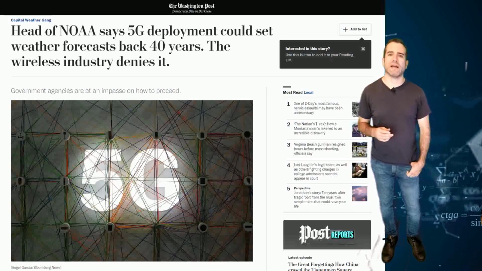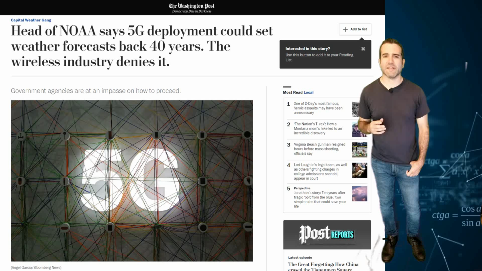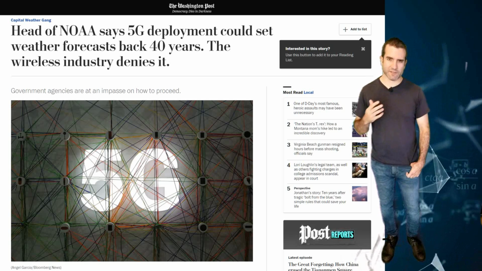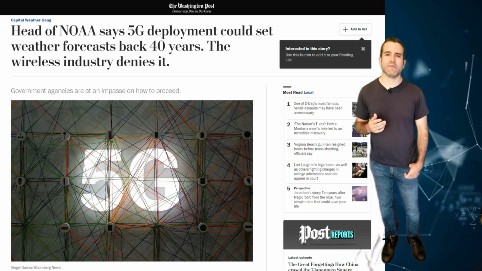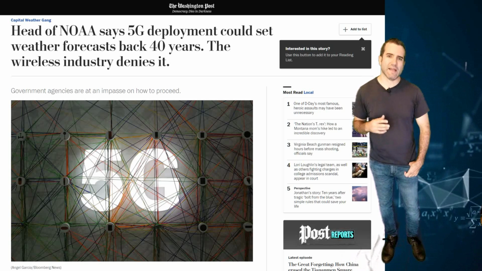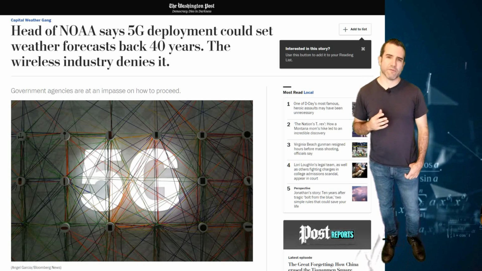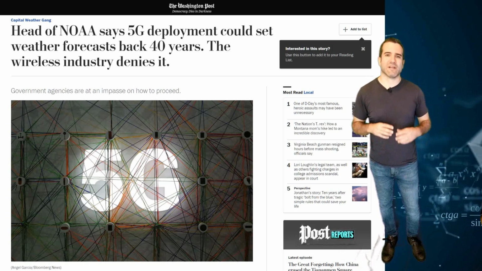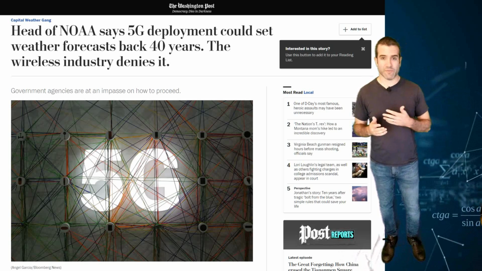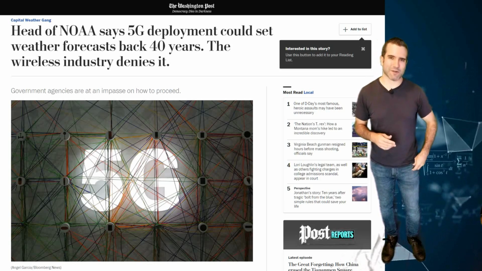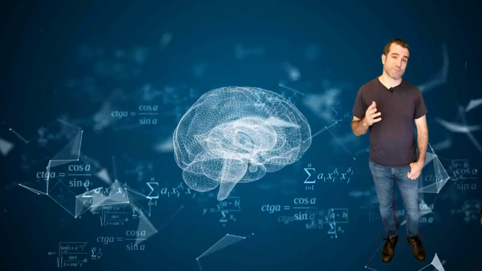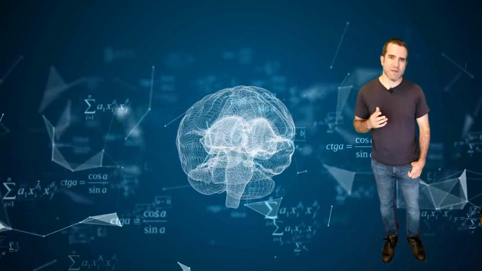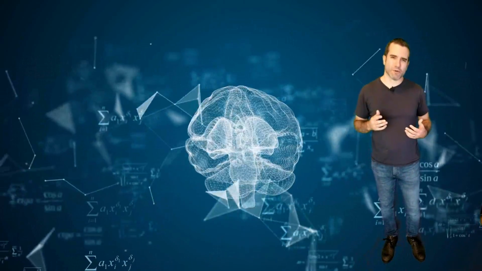Further, a couple weeks back, the head of NOAA surprised Congress by announcing that there were some serious concerns that the new 5G technology that's being deployed around the world right now could interfere with certain satellite sensors, and in so doing, throw our ability to forecast storms back by up to 40 years. Now, there's a lot of debate on this issue, especially from the industry that's trying to deploy these networks. But in the case that NOAA is right, I decided to do a little research. Now, these issues brought me to read up on denoising autoencoders.